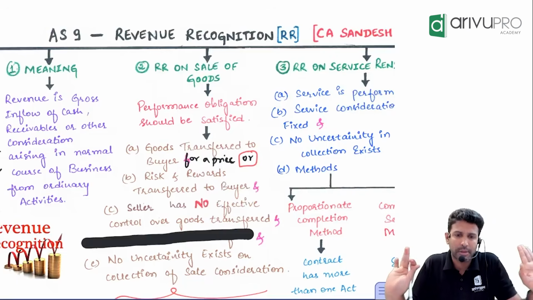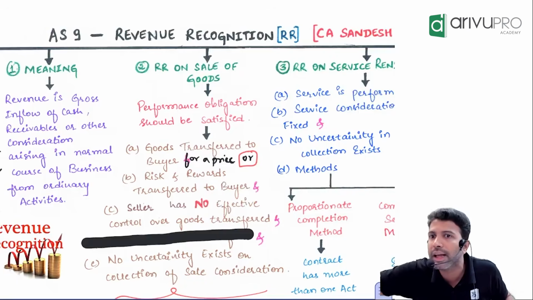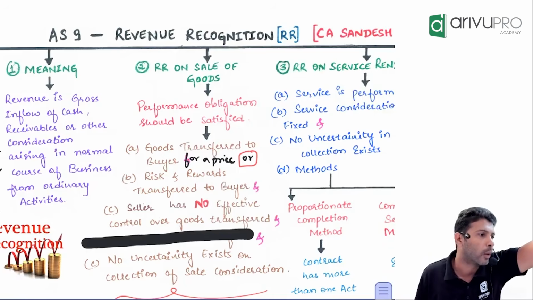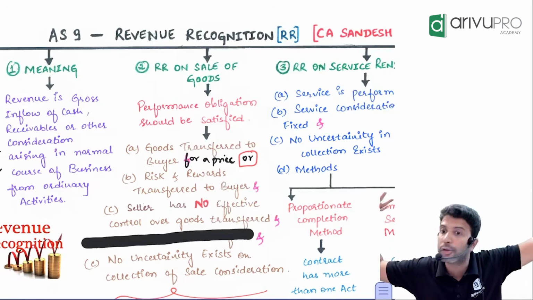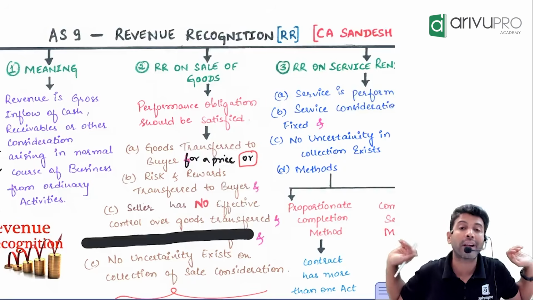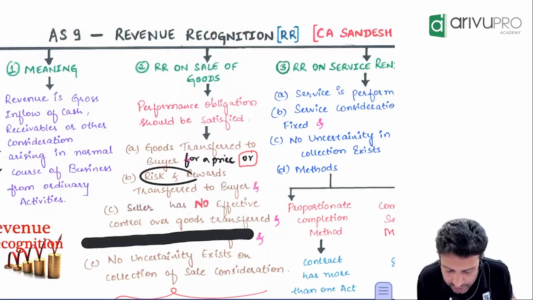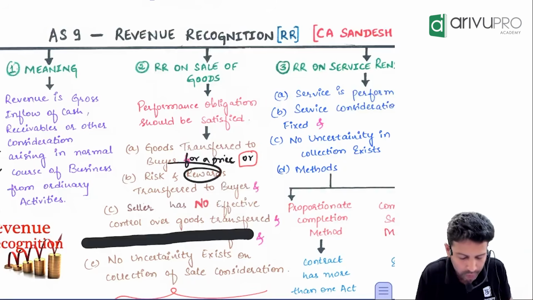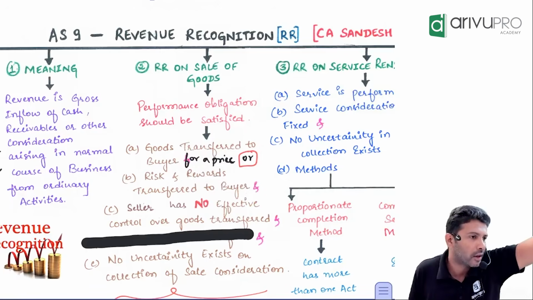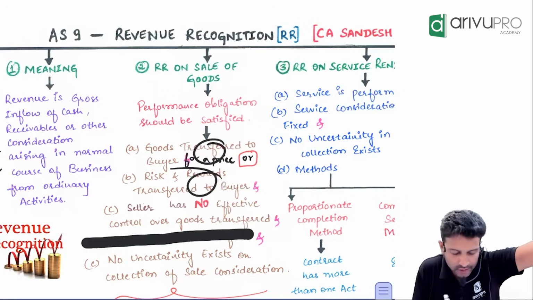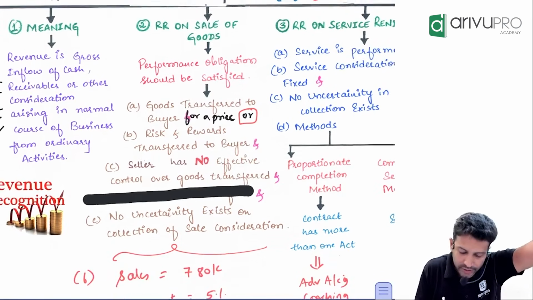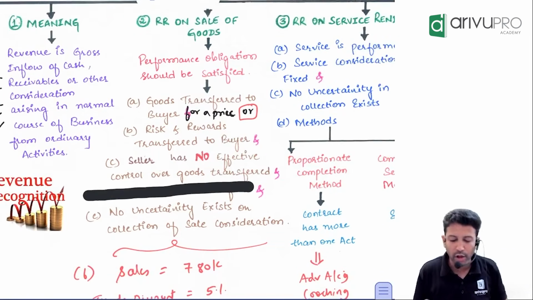I told the customer, boss, I am ready to give the delivery today. But you are saying I will take it after 1 week. I am not responsible for the goods. I will store it, but I am not responsible. So what have I done? The risk of the goods and the reward of the goods I have already transferred to the buyer. Is it with me or have I given it to the buyer? So either this or this has to be satisfied. One of these two. Okay. Second one, the seller has no effective control over the goods.